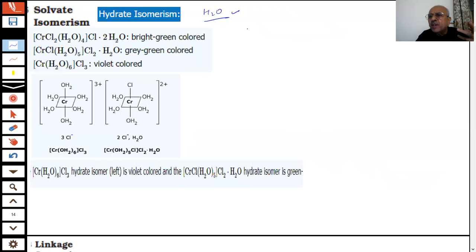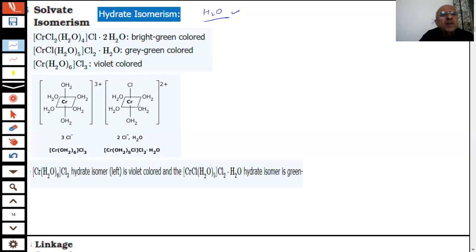One H2O is inside the coordination sphere and one H2O is outside the coordination sphere. See what was found. Here I have given three compounds: CrCl2(H2O)4Cl and its isomers. This was bright green colored, this was gray green, and this was violet.